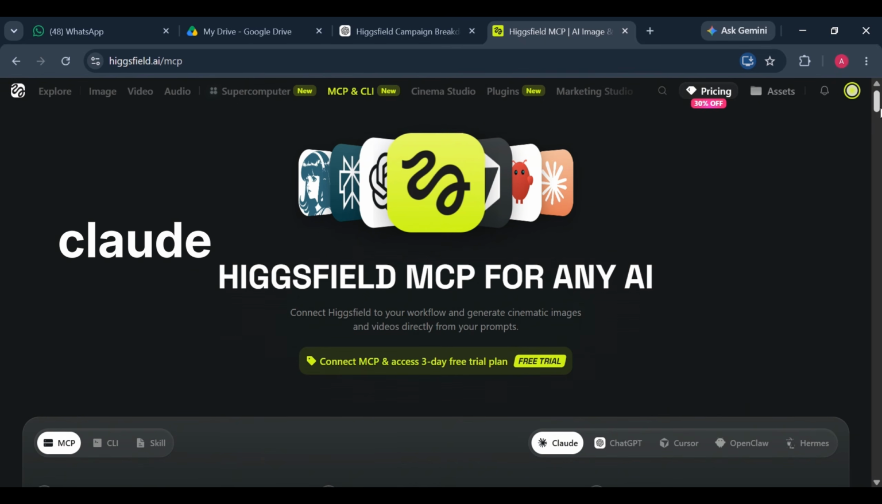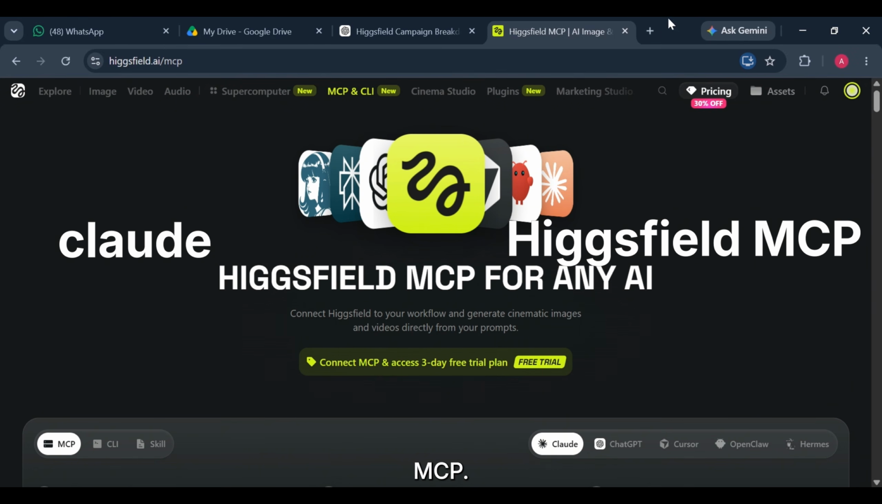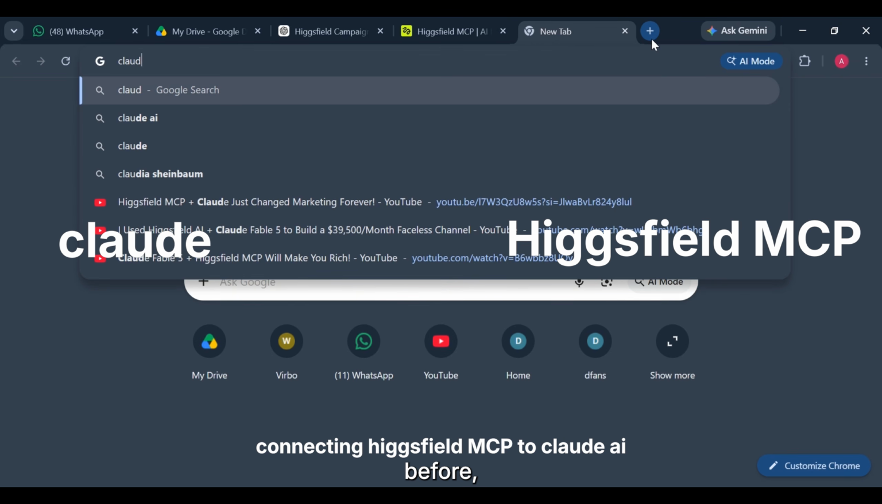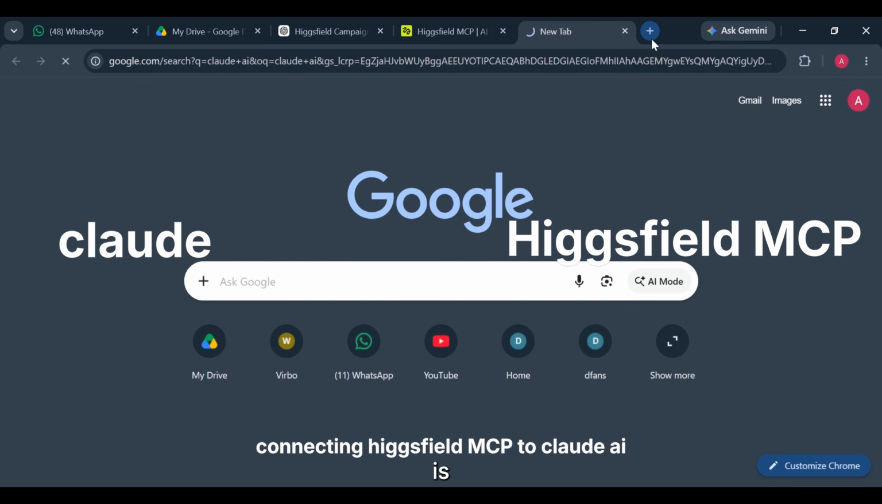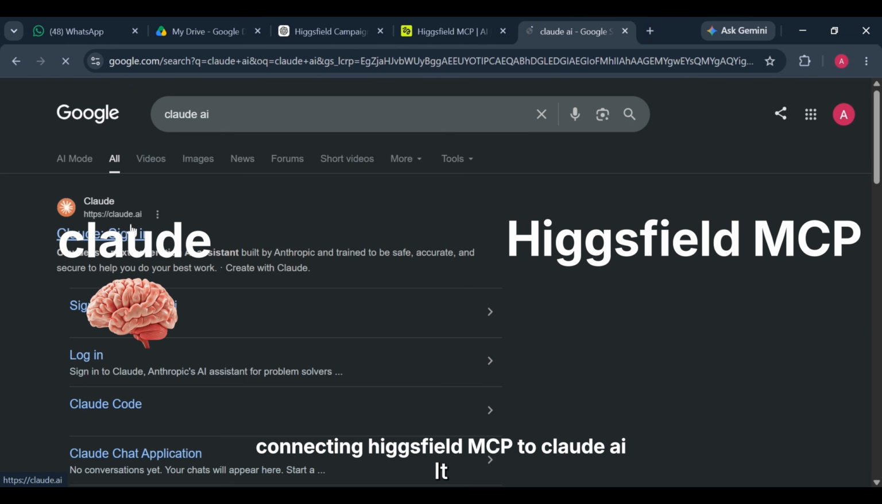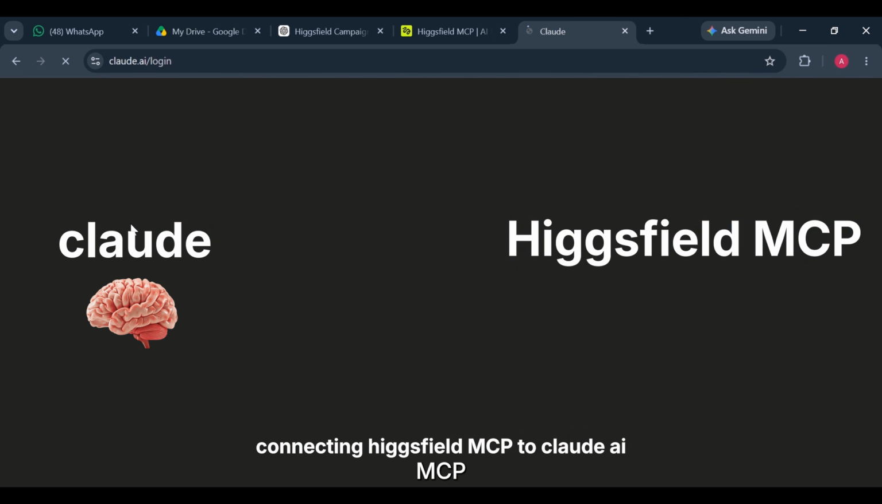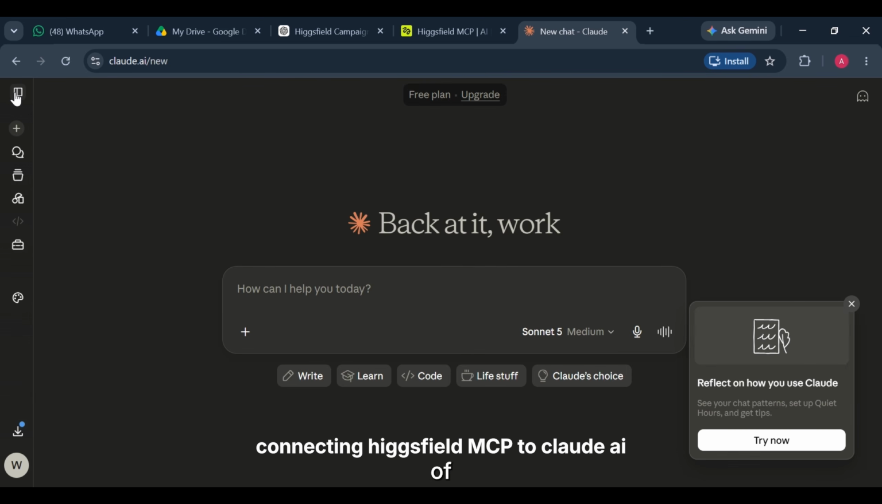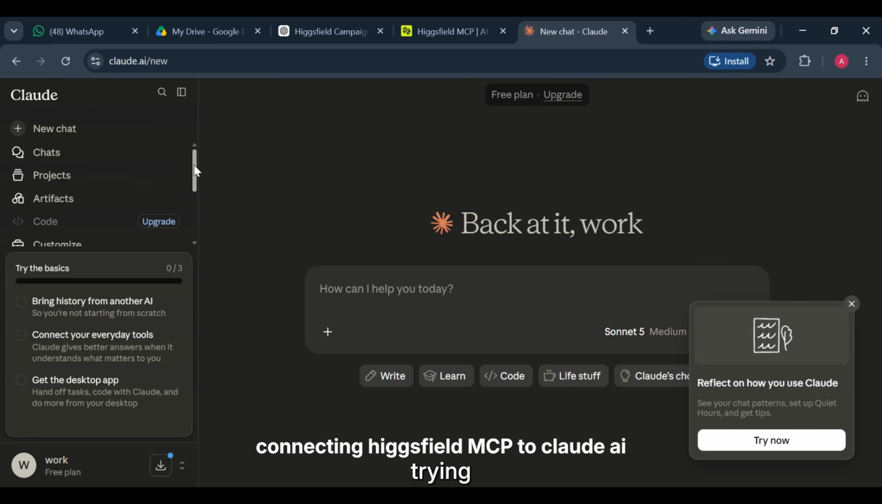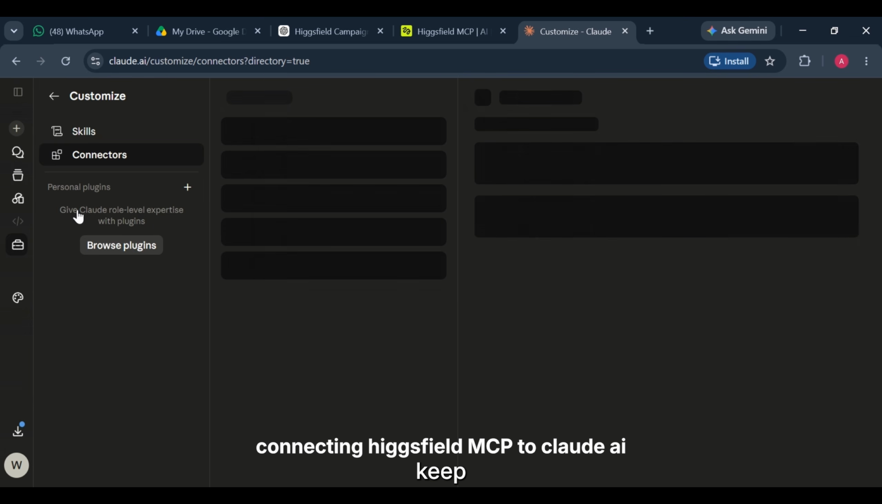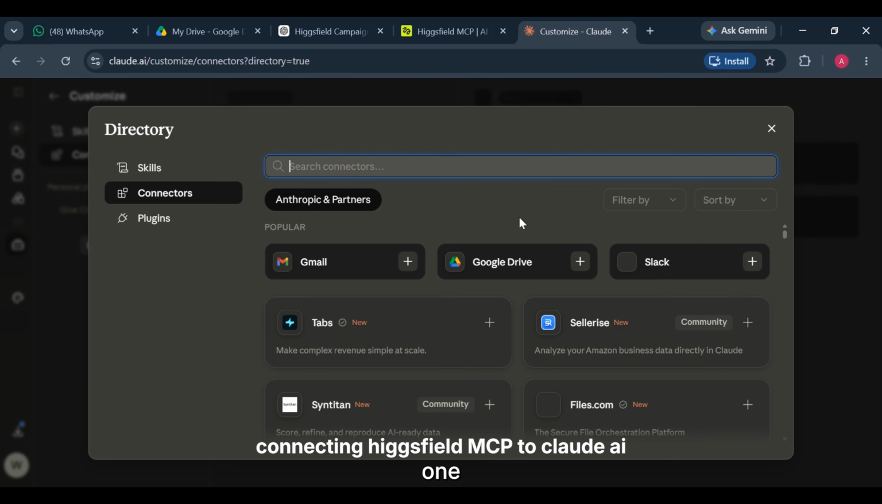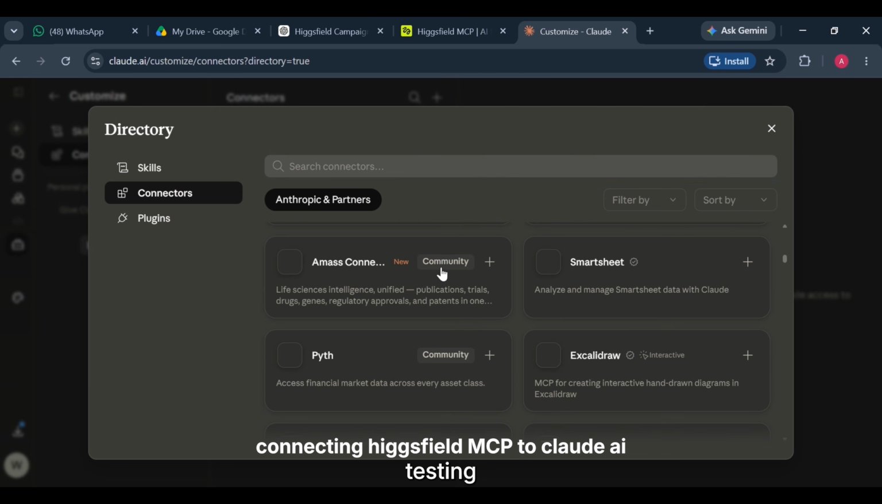The first thing we need is Claude, and then Higgsfield MCP. If you've never used MCP before, the easiest way to think about it is this. Claude is the brain. It does the thinking, the planning, the decision-making. Higgsfield MCP is what allows those ideas to become something you can actually create. Instead of jumping between 10 different tools and trying to manage everything yourself, you can keep the entire creative process inside one workflow. And that's exactly what we're testing today.